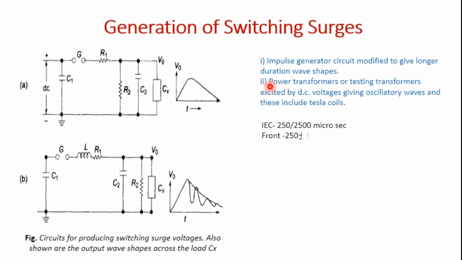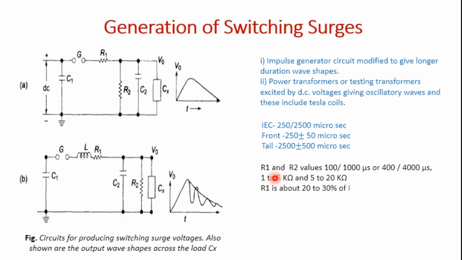The standard switching impulse voltage is defined by the Indian standards and IEC as 250/2500 microsecond, with a front time of 250 plus or minus 50 microsecond and a tail time of 2500 microsecond plus or minus 500 microsecond. For these values, let us consider R1 and R2. If the rise and fall time is 100 to 1000 microsecond, or 400 to 4000 microsecond,